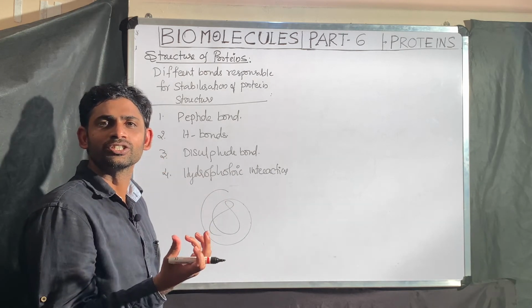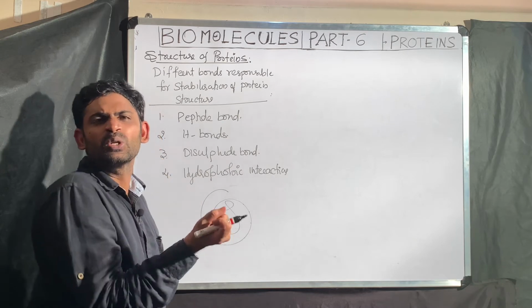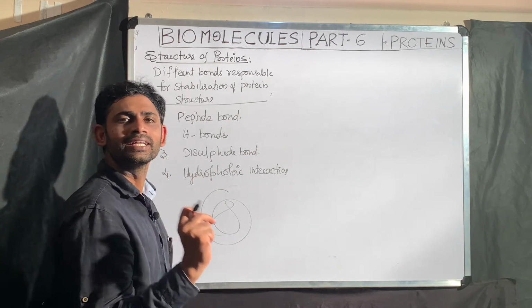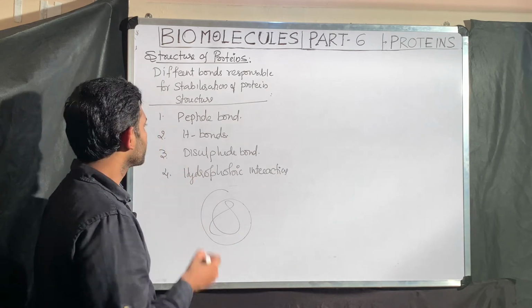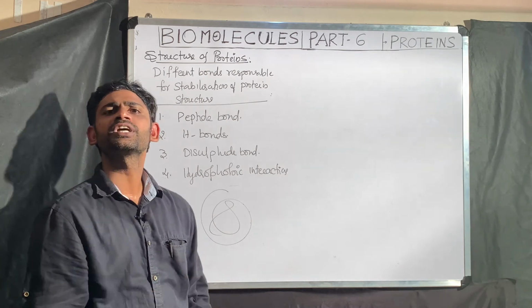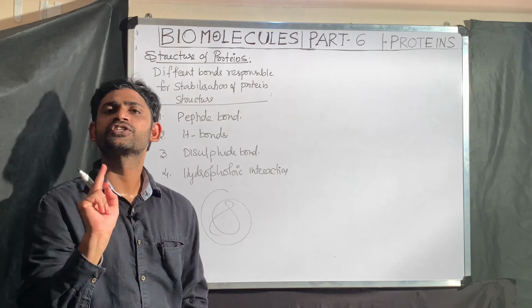Those interactions among the hydrophobic side chains of the amino acids in the core region of the protein are called hydrophobic interactions. These four are the bonds responsible for the stabilization of the different protein structures.